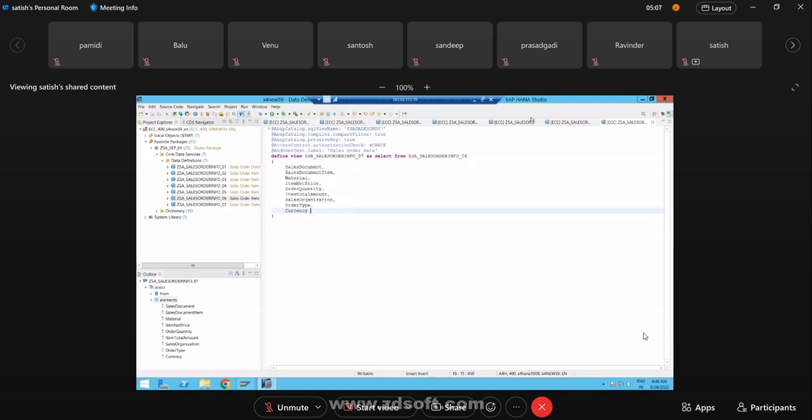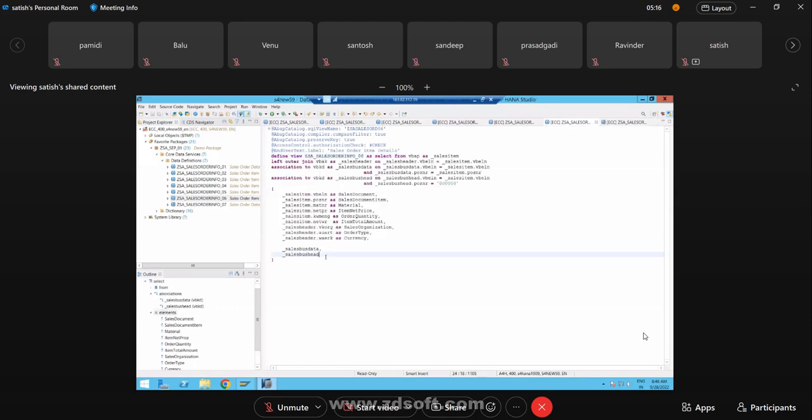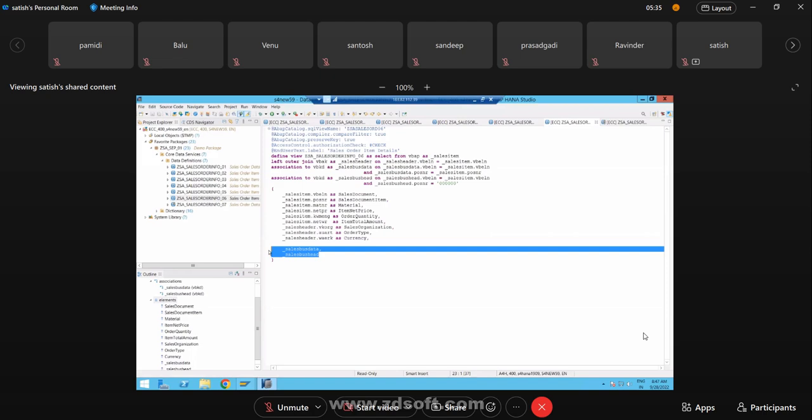That's fine. Now in my previous CDS, where this particular CDS is being used, I'm projecting these two associations. I exposed these two tables. Let us assume this is like a table, guys. An association is nothing but a table. Business data and business header data are referring to VBKD. They are tables, and they are being projected. Now, how can I consume the data from these associations in a subsequent CDS? I can consume the data of these associations in a subsequent CDS.